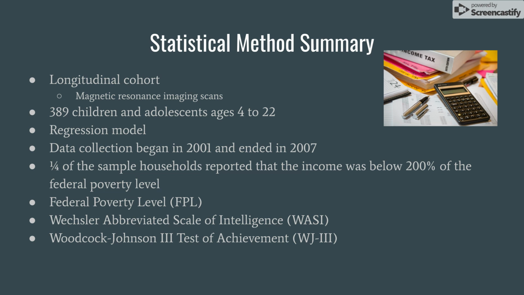In the study, a quarter of the sample households reported that the income was below 200% of the federal poverty level. This was a main factor in the study, as we'll see later in this presentation. They also used two tests to measure IQ. The first one, the WASI, helps measure IQ levels, and the Woodcock Johnson three tests of achievement helps with language and math achievement. So all three of these combined were what they used to look at the gray matter and the tests over the period between 2001 and 2007.